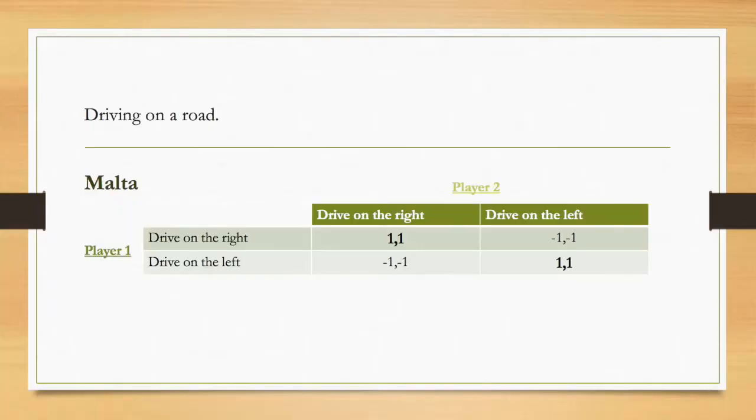Let's say we're driving on a road, we're driving in Malta. And in Malta we drive on the left hand side of the road. So if we drive on the left and other cars drive on the left, we're going to get on just fine. But if I drive on the left and they drive on their right hand side, we're going to crash. So let's put this in a game situation. We got -1 for driving on the same side of the road as each other, and a reward of 1 for driving on different sides of the road of each other.